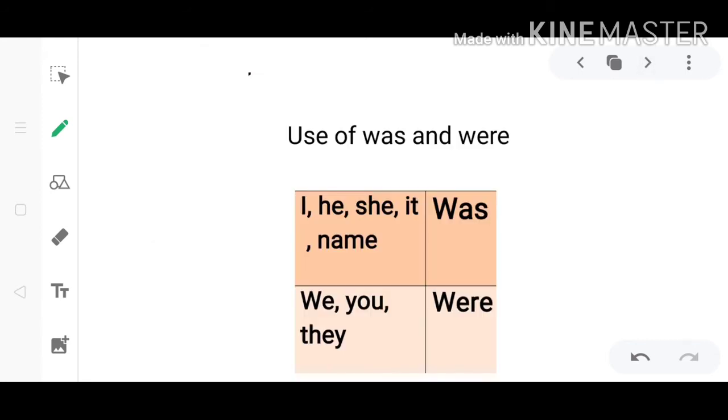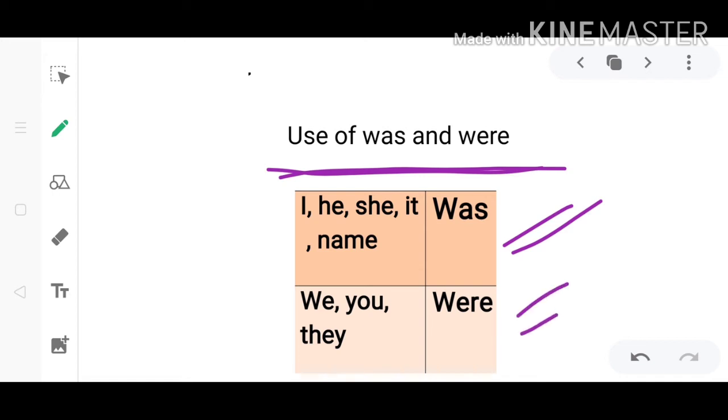Moving forward, now we will clear up the use of was and were: when you have to use was, and when you have to use were. With singular, first or third person, we will use was. With I, he, she, it, and the name of the speaker or the subject, we will use was. And with the second person and the plural first and third person, we, you, they, we will use were. So be clear that you have to use was with I, he, she, it, and the name of the speaker. You will use were with we, you, and they.